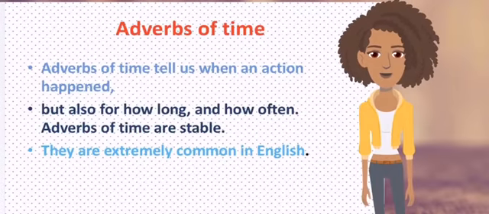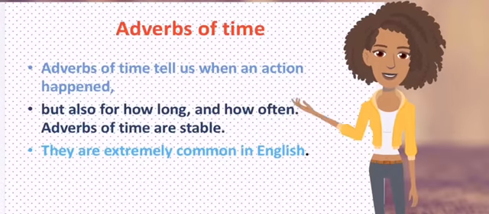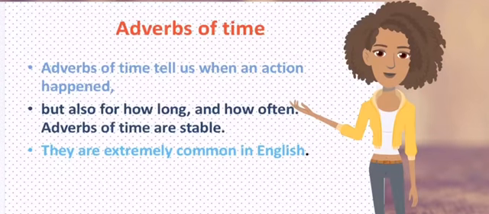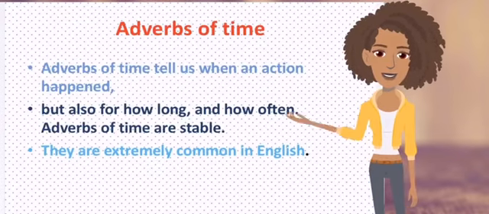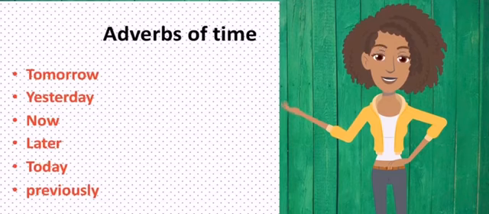Next type, adverbs of time. Adverbs of time tell us when an action happened, but also for how long and how often. Adverbs of time are stable. They are extremely common in English. That means when we speak in English, in our day-to-day conversations, we use these words. Let's see what those words are. Tomorrow, yesterday, now, later, today, previously.